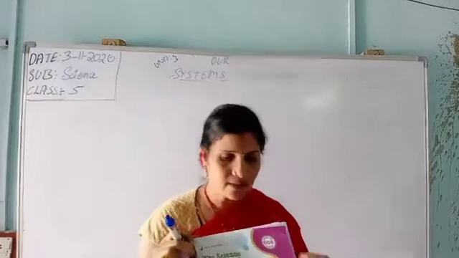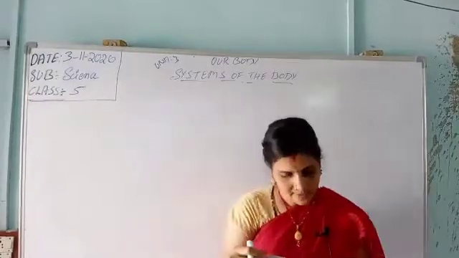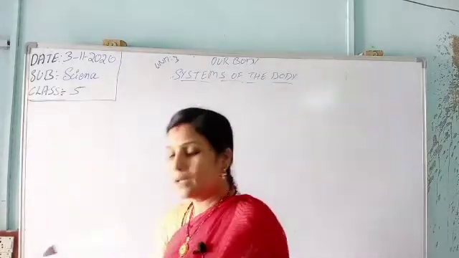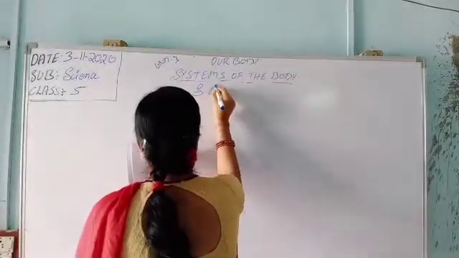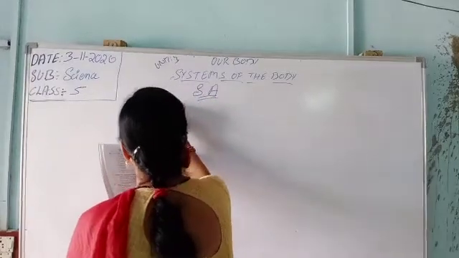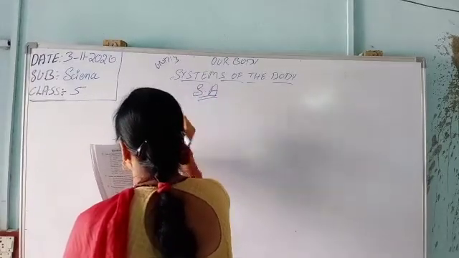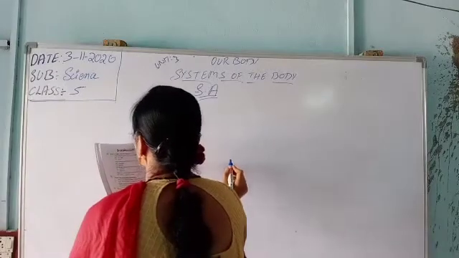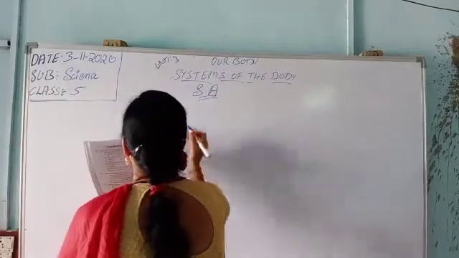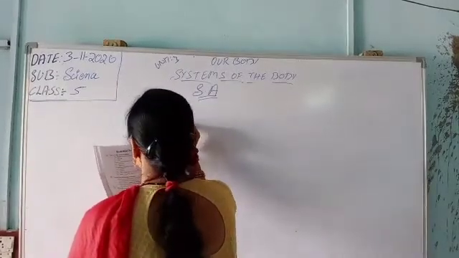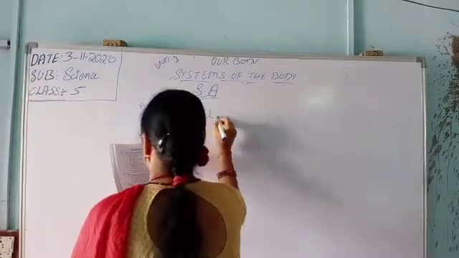So now children, we'll go to the summative assessment. Here, tick the correct option, that is page number 58. We are moving to the summative assessment. First, bit number A. The first one is the hardest part of our body that protects the brain, skull. The first one is skull, that is C.